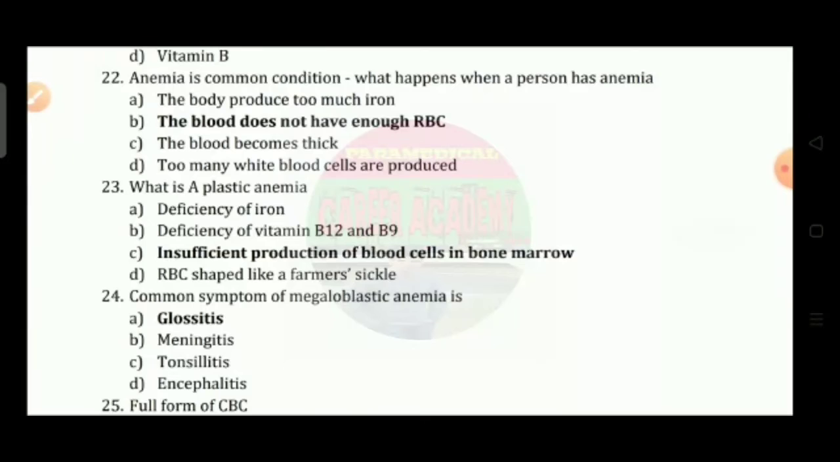Question number 22: anemia is a common condition. What happens when a person has anemia? Option A, the body produces too much iron. Option B, the body does not have enough RBC. Option C, the blood becomes thick. Option D, too many white cells are produced. So the correct answer is option B.